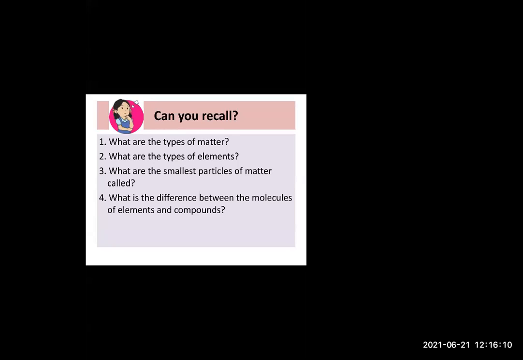What are the types of matter? Solid, liquid, and gas, right? What are the types of elements? Elements are metals, non-metals, and metalloids. What are the smallest particles of matter called? That is nothing but atoms. Atoms are the smallest particle of the matter.